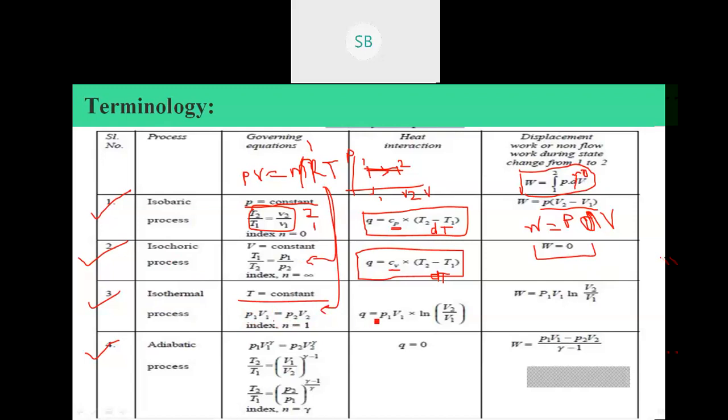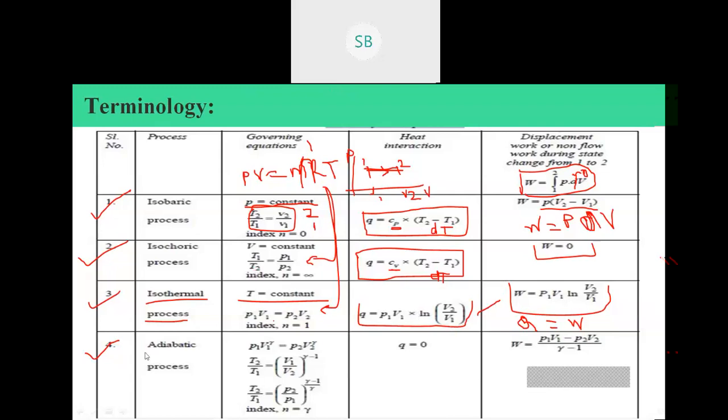The heat interaction is given by P1 V1 log V2 upon V1, and the work interaction is also P1 V1 log V2 upon V1. So in the isothermal process Q equals W, because the change in internal energy is 0.